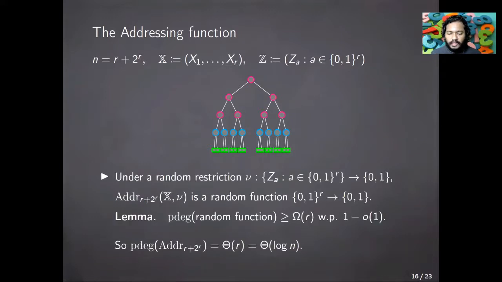So in particular, we pass it to random restrictions. So through random restrictions, we'll get a random function. And our lemma says that the p degree of a random function on r inputs could be as large as omega r with high probability. And under restrictions, the p degree can only reduce because we are essentially going to a smaller function. Therefore, the p degree of the addressing function is at least omega r. But the degree itself is r plus 1. And therefore, the p degree is theta r, which is theta log n.